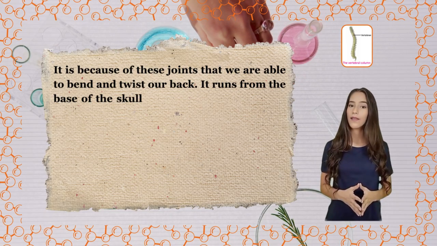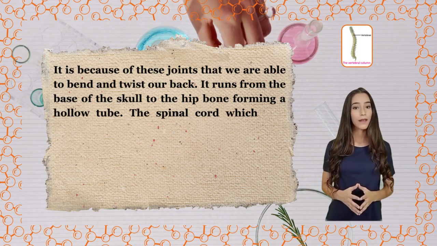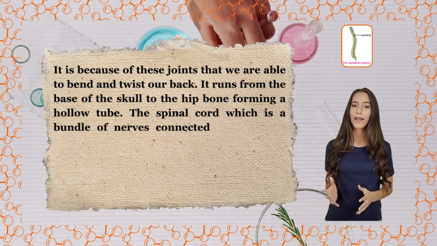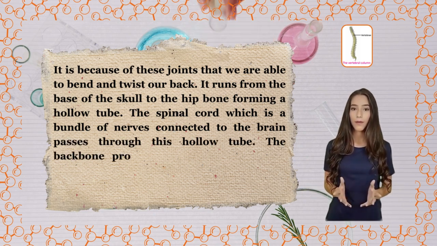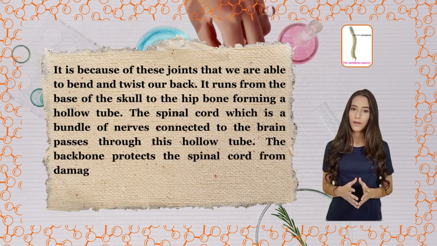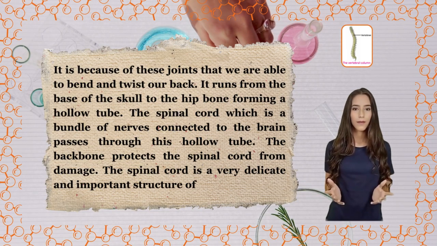It runs from the base of the skull to the hip bone, forming a hollow tube. The spinal cord, which is a bundle of nerves connected to the brain, passes through this hollow tube. The backbone protects the spinal cord from damage. The spinal cord is a very delicate and important structure of our body.